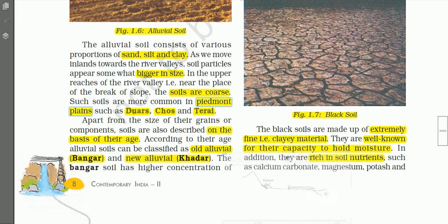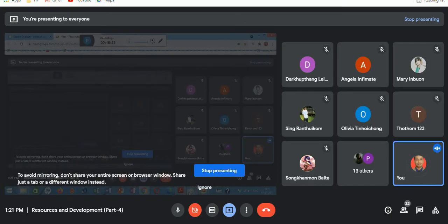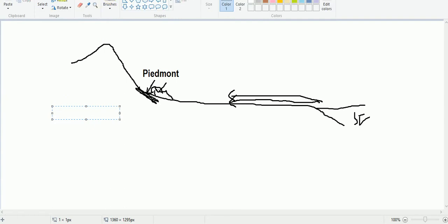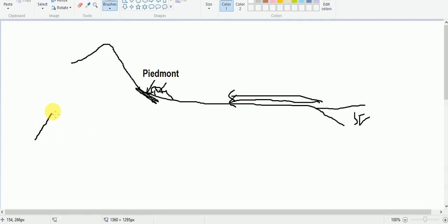And in class 9 you have learned about terai. Do you remember what that is? Actually, terai is a wetland area. Just see, in class 9 we learned that this is the Himalayan mountains, and at the foothills of the Himalayan mountains, in this area, we find a narrow belt consisting of pebbles and sand, and this section is known as Bhabar.